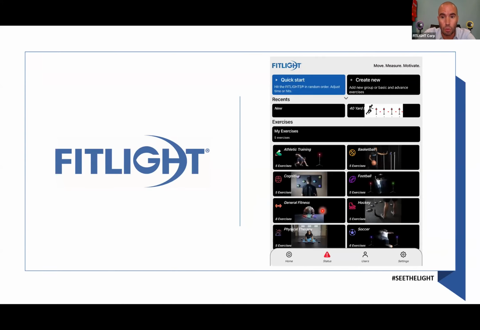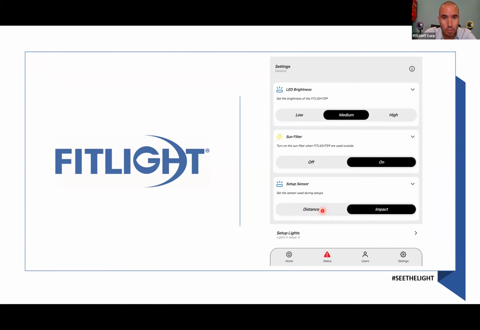In order to change the different settings of your FitLight app, if you go to the settings on the bottom right, let me pause this for a second. The first option you see is LED brightness. So if you set the LED brightness to low, the lights will illuminate on a low brightness.